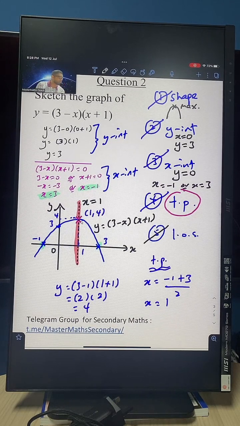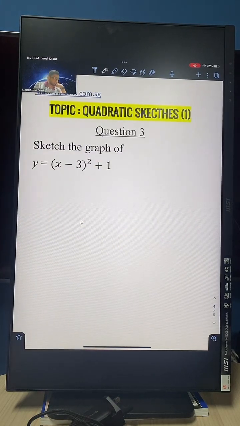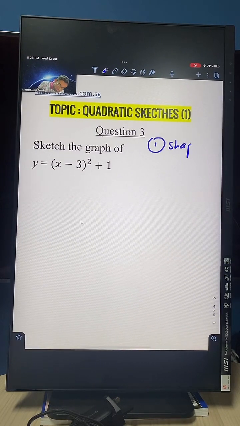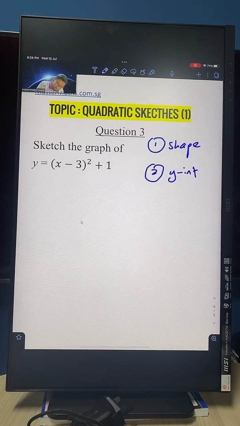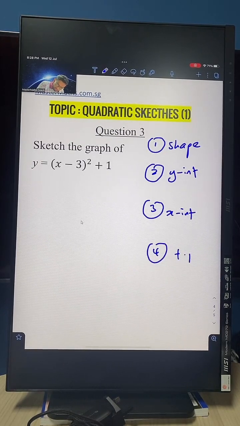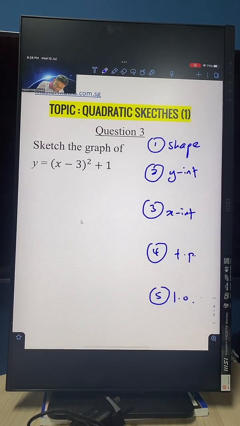Now friends, I am going to move on to the next question for you guys, which is question number 3. And this is where it gets pretty interesting, because one of the intercepts is totally missing. So again, when we do quadratic graph sketching, put in your 5 pointers. Number 1, study your shape. Number 2, study your y-intercept. Number 3, your x-intercept. Number 4, your turning point. And number 5, this thing called line of symmetry.